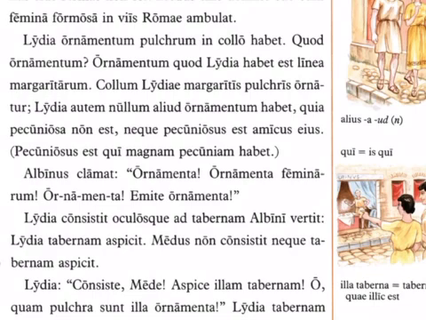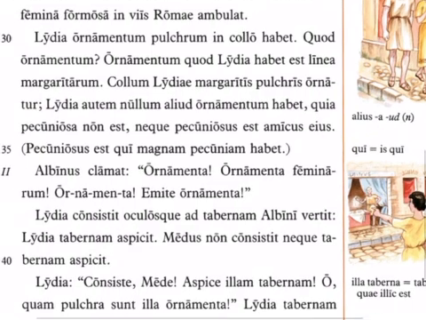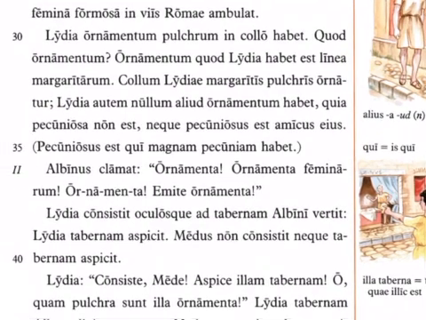Lydia, however, has no other piece of jewelry, quia pecuniosa non est, because she is not wealthy. She is not a moneyed person, right? She's not rich. Neque pecuniosus est amicus eius, nor is her boyfriend wealthy. Pecuniosus est qui magnam pecuniam habet. A pecunious person, a rich person, is a person who has the big money, right?